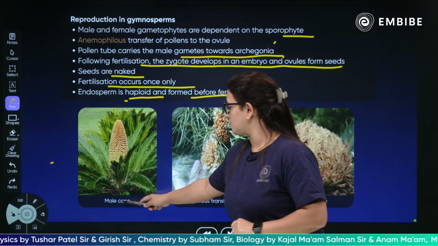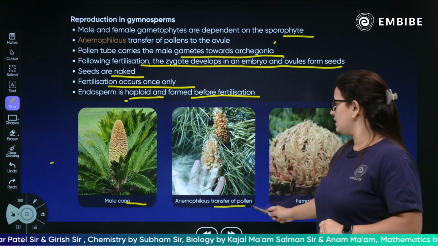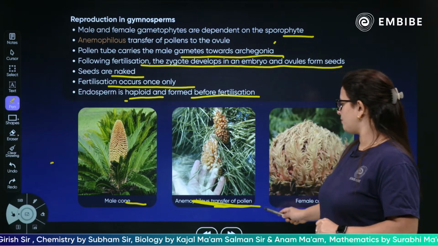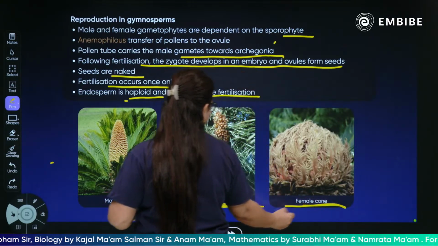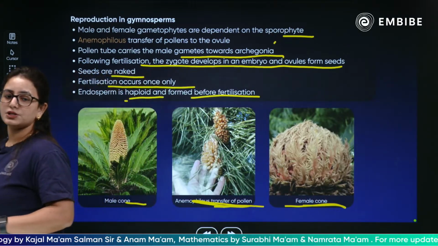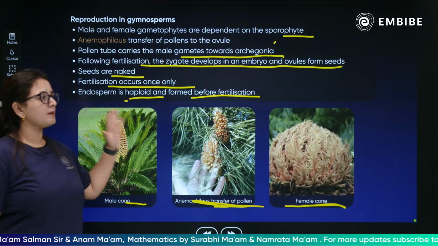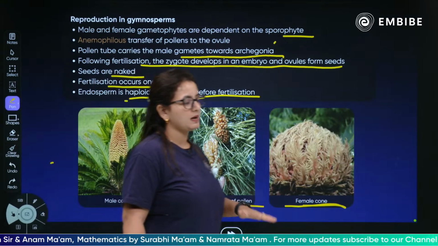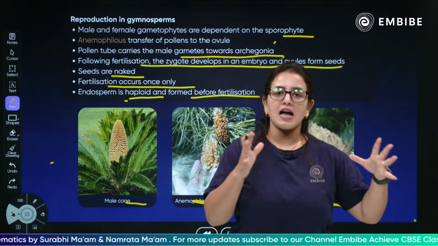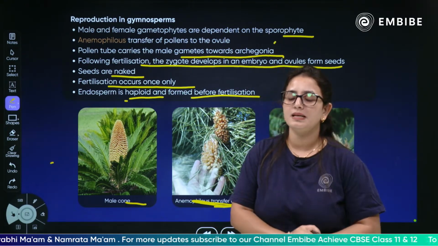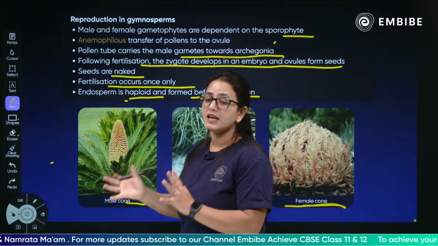This is how it basically looks. Can you see, this is a male cone, children. This is the anemophily, transfer of pollen grains through the wind, and this is how the female cone looks. Yes, all the depiction has already been given. So this is how the reproduction in the gymnosperms takes place. Through the wind, the pollen grain is transferred towards the archegonia. The pollen tube will take the male gametes towards the egg.